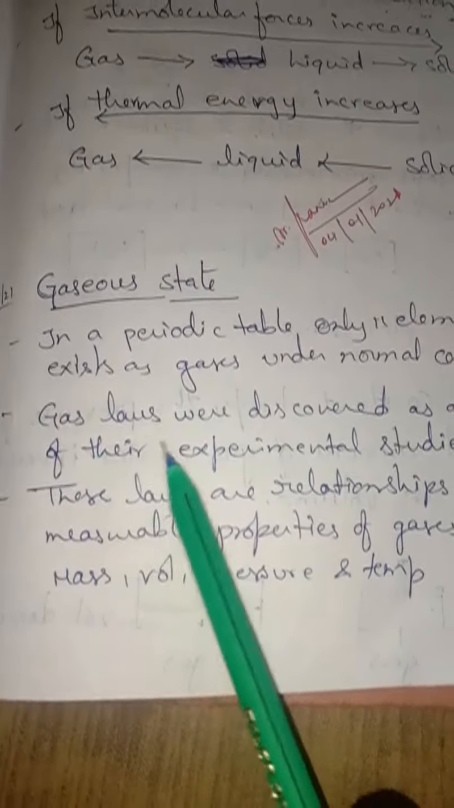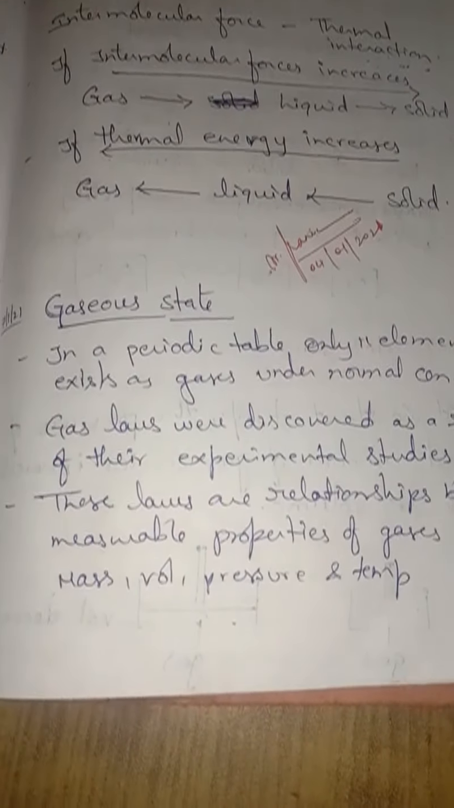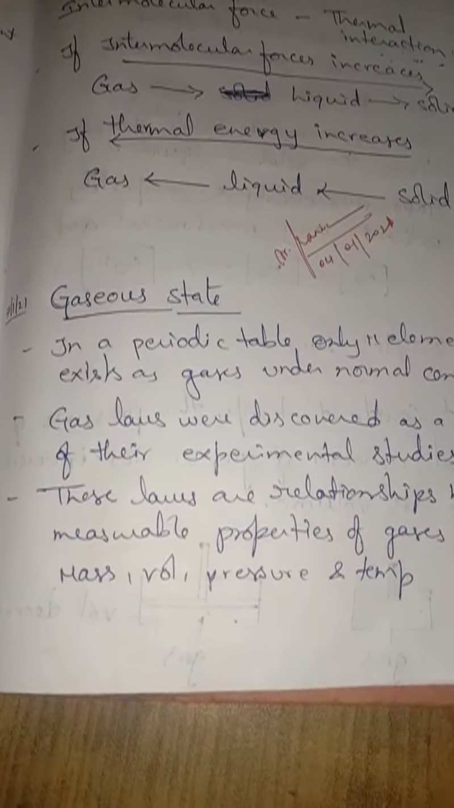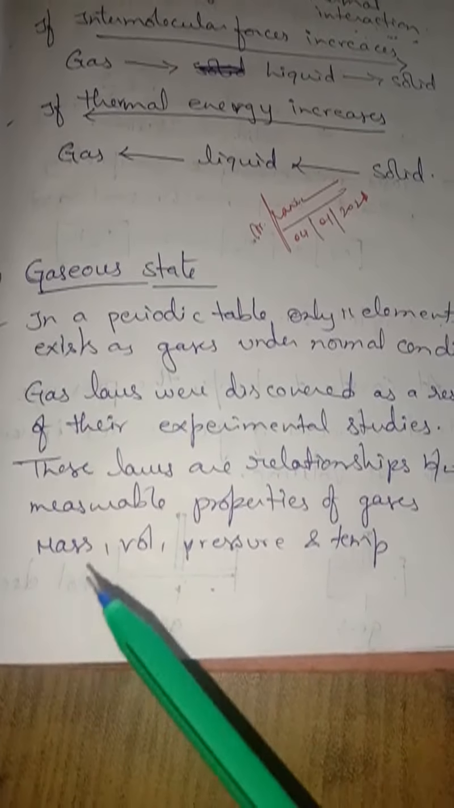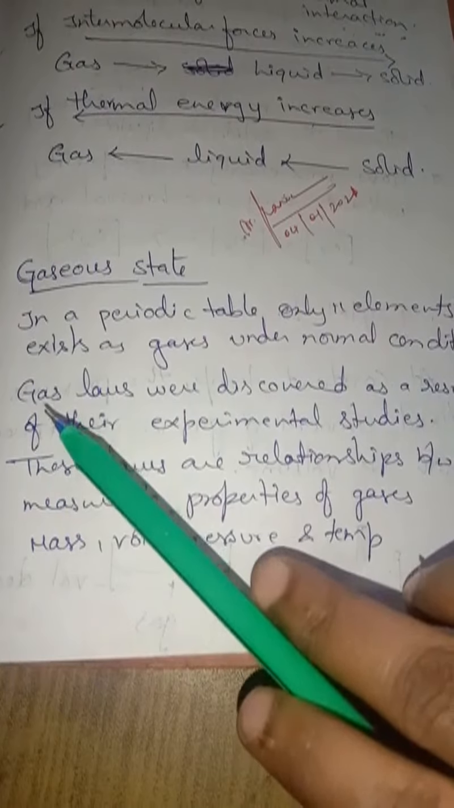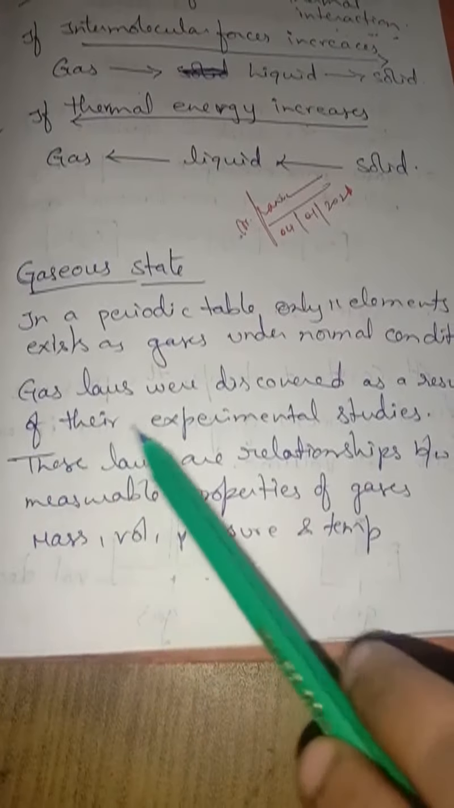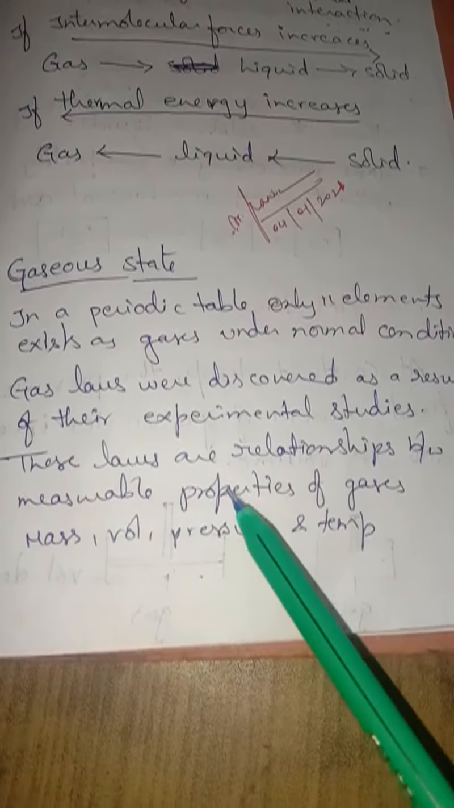Here, some laws were discovered. The gas laws were discovered as a result of experimental studies. To lay down laws for gases, we have to do some experiments. Based on experimental studies only, we can give some gas laws. These laws show the relationship between measurable properties of gases such as mass, volume, pressure and temperature.